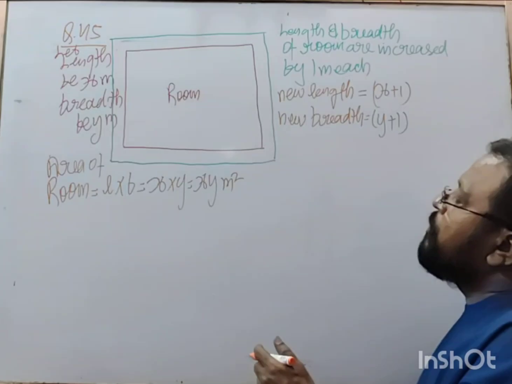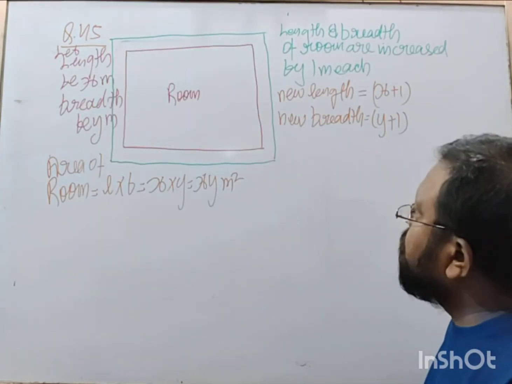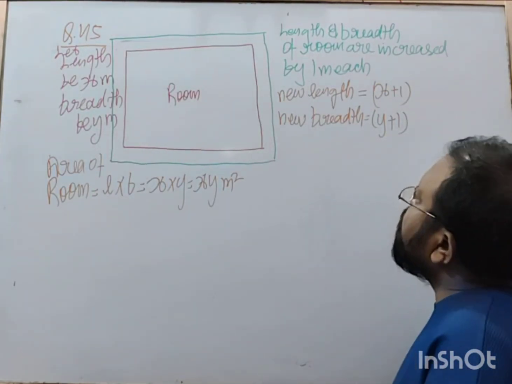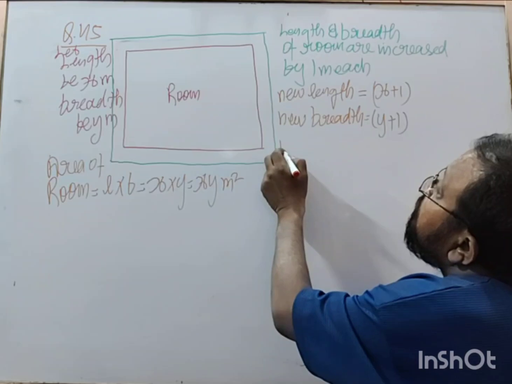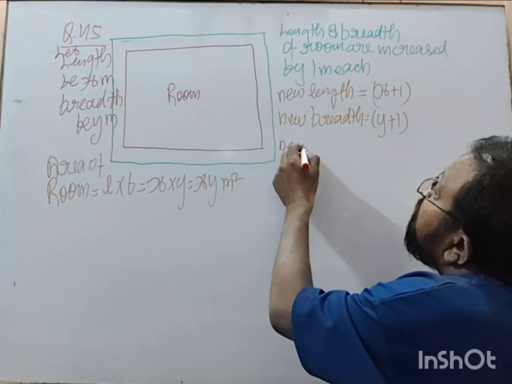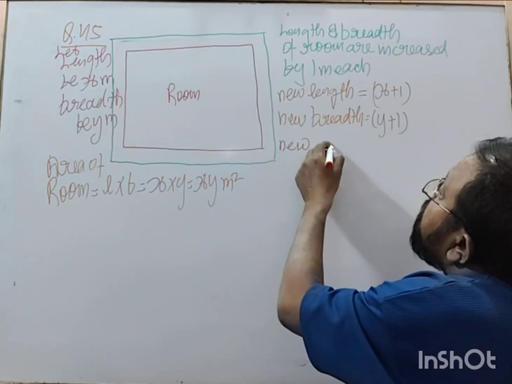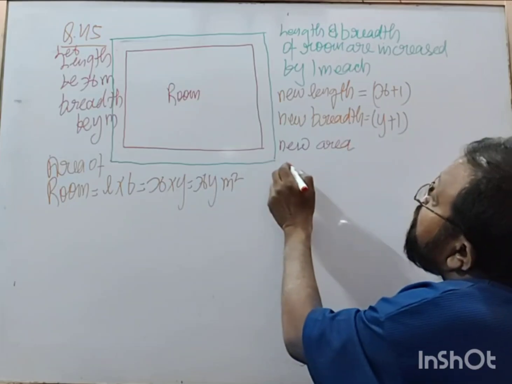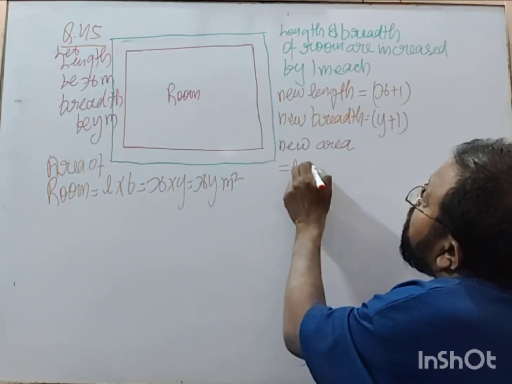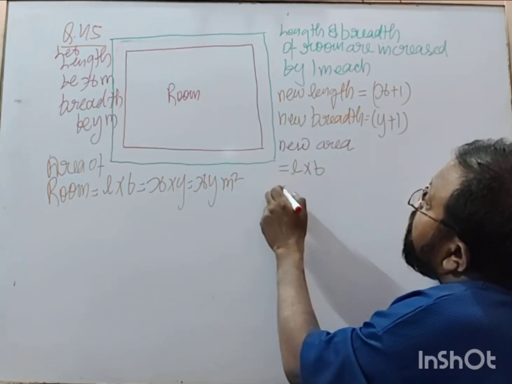So new area is equal to length into breadth.